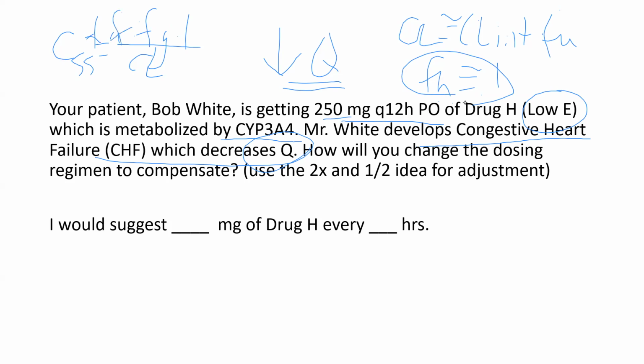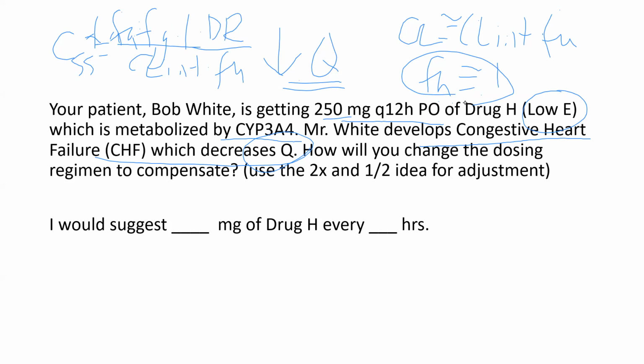This should be FA, sorry, times dose rate, all over clearance, which is approximated by enzyme activity and fraction unbound in plasma. What's happened? A decrease in Q.